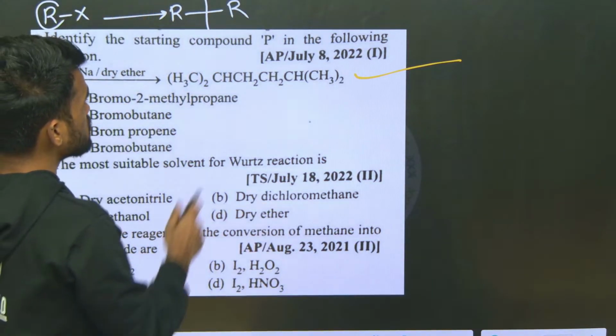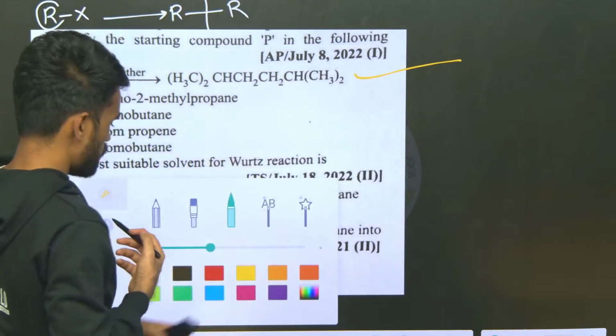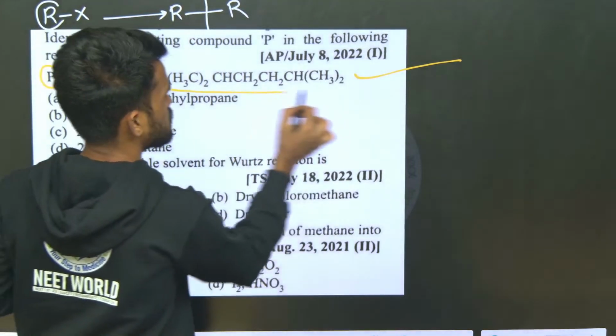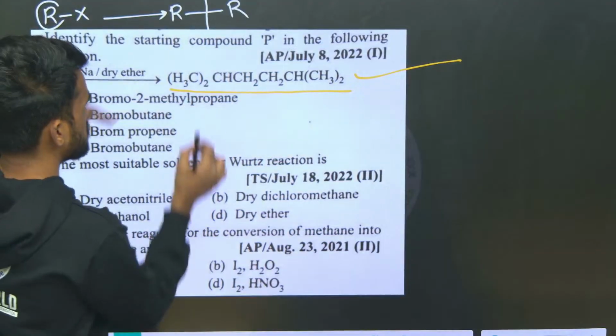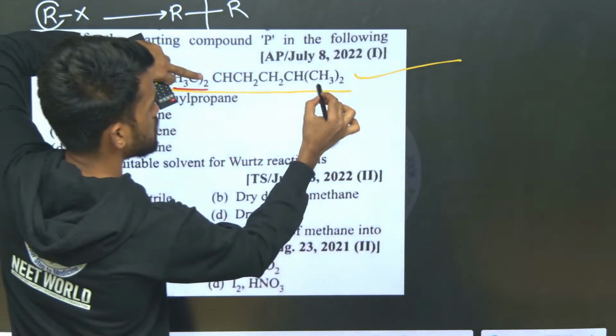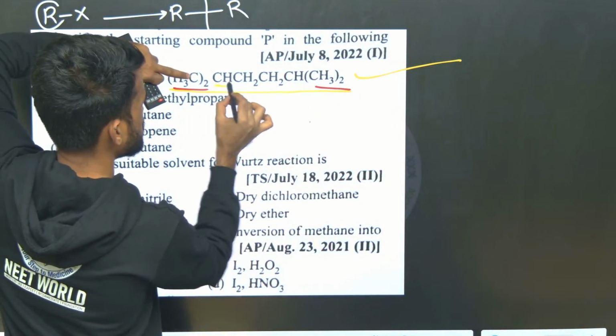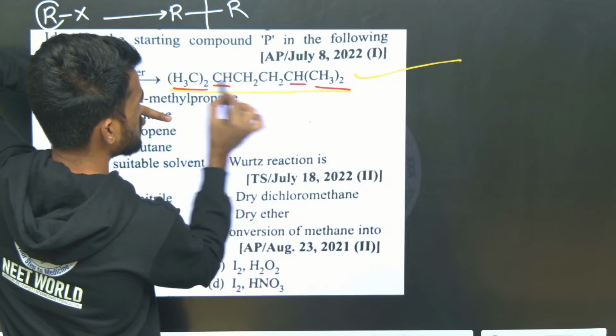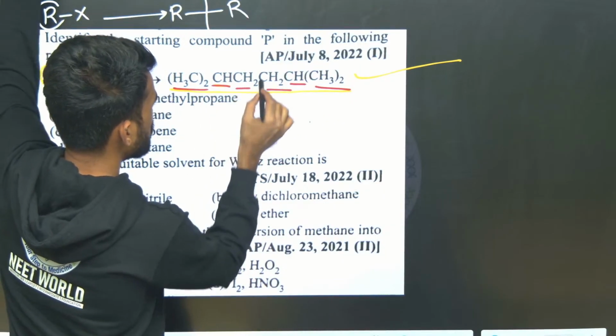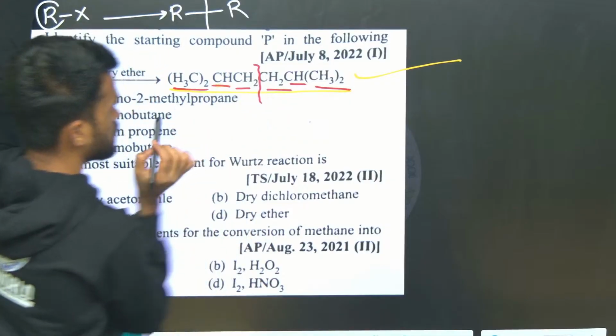Okay, so now just try to break this given product into two equal halves first. See, CH3 twice, CH3 twice. Okay, it is fine. Next CH, here also CH, fine. Next it is CH2 and it is CH2. It means you can break it into two equal halves at this point.